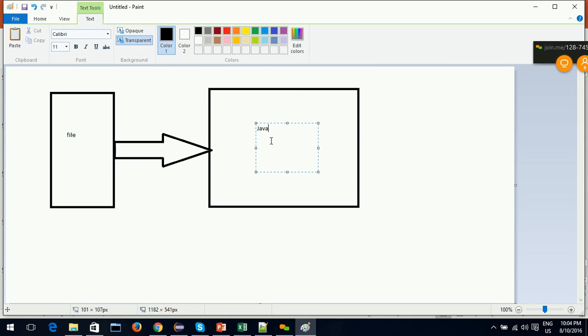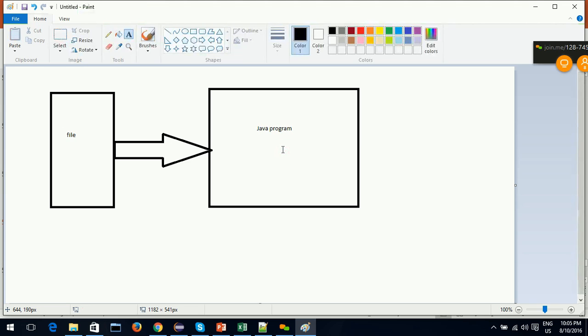This is my Java program. Input means input to the Java program. We have to say with respect to the Java program. So what is an input? An input is an input to the Java program. What is an output?